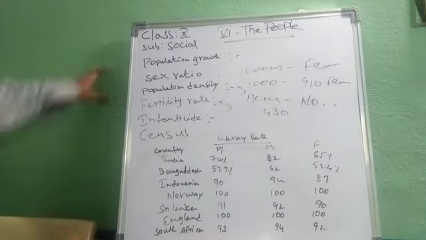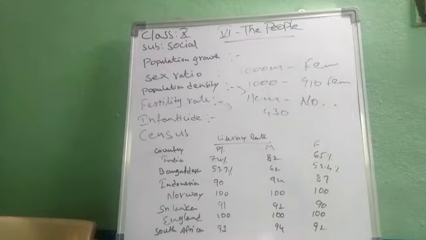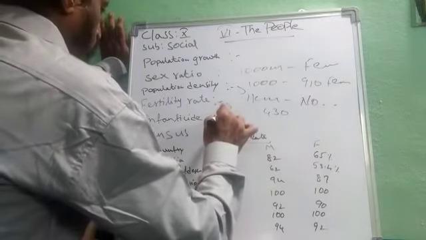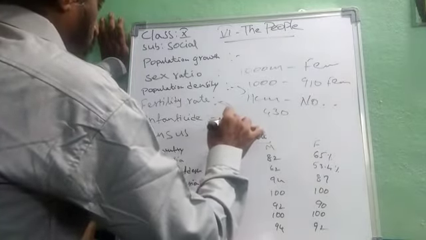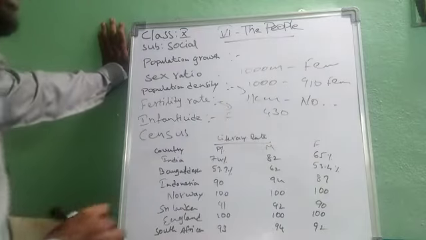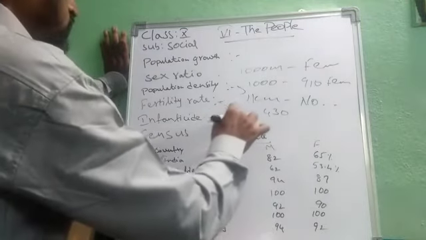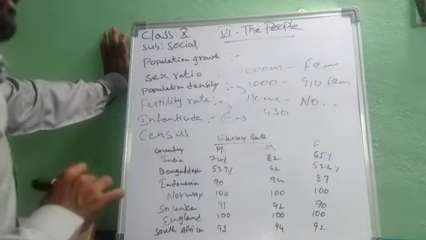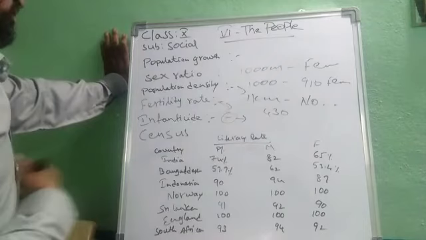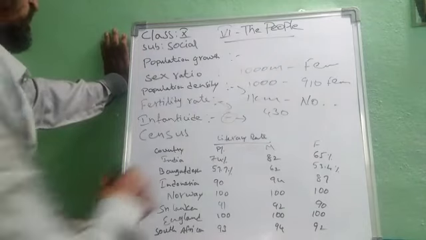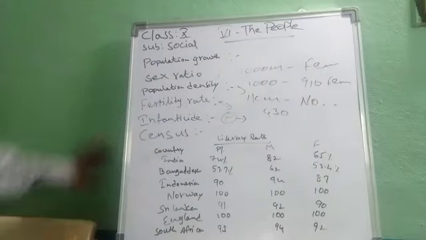Infanticide has a big role in decreasing the female population in India. That is the killing of an infant. In the mother's womb itself they detect whether it is a female or a male, and if it is a female, they kill her in the womb itself. That we call infanticide. Census means the population calculated every 10 years. That we call a census.